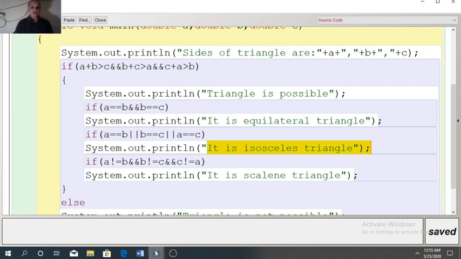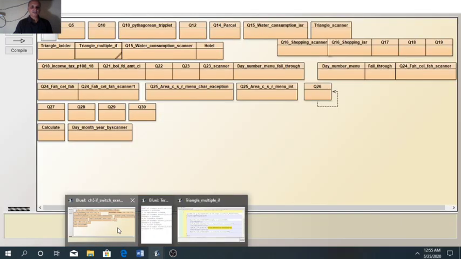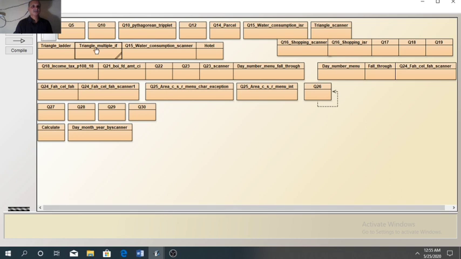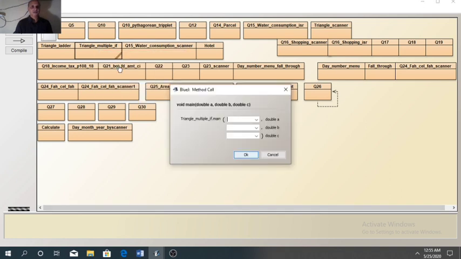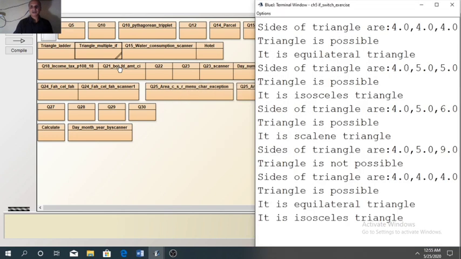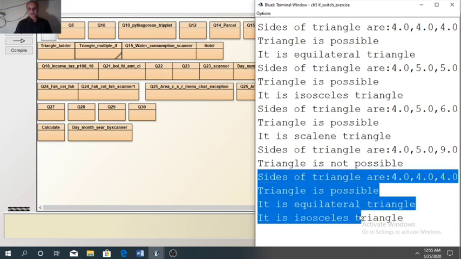Now see the output of this code. 4, 4 and 4. With the ladder it was showing the correct result, but here you can see. See the last two lines here. It is equilateral triangle, it is isosceles triangle. So it is showing wrong result.